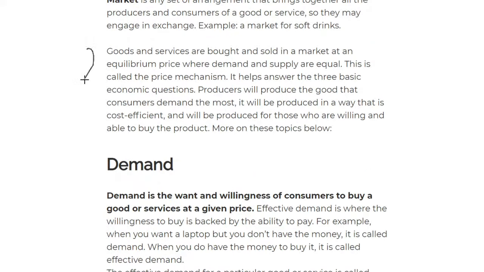Right here, what it's saying is that goods and services are bought and sold in the market at an equilibrium price, where demand and supply are equal. And this is called the price mechanism. So what is the price mechanism? The price mechanism is simply when demand and supply are equal. This basically helps us answer the three basic economic questions. Producers will produce the good that consumers demand the most.